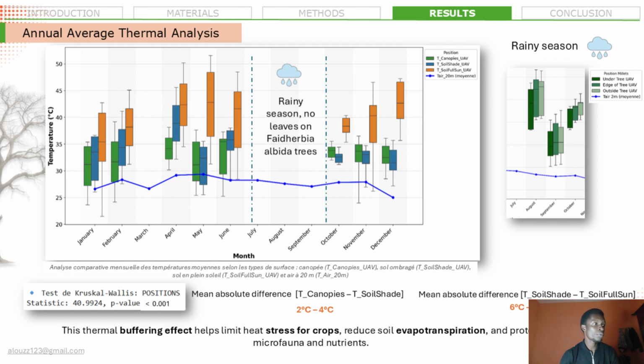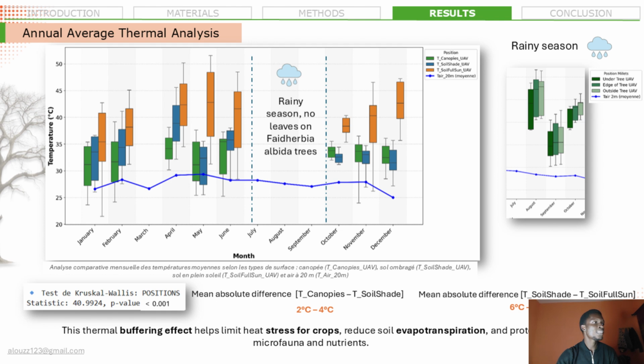During the rainy season, even when the Faidherbia albida trees have fewer or no leaves, we observe a residual shading effect. This benefits millet crops located under and near the Faidherbia albida trees by reducing temperature variation.